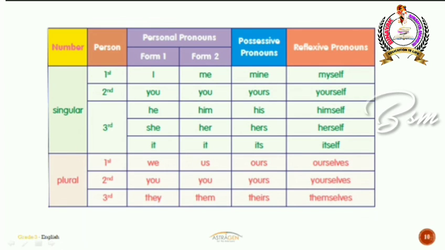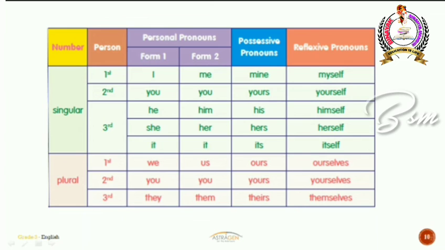And what about reflexive pronouns? The first person reflexive pronoun will be myself. Second person, it is yourself. Third person, if it is masculine, then you say himself. If it's feminine, you say herself. And the third person neuter gender will be itself. Okay.